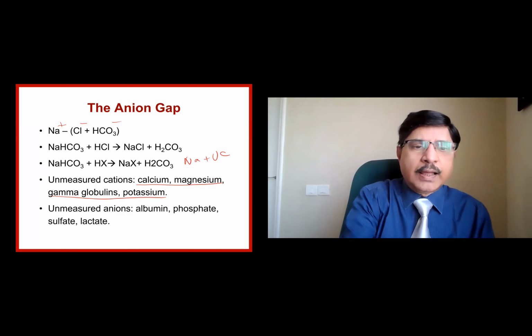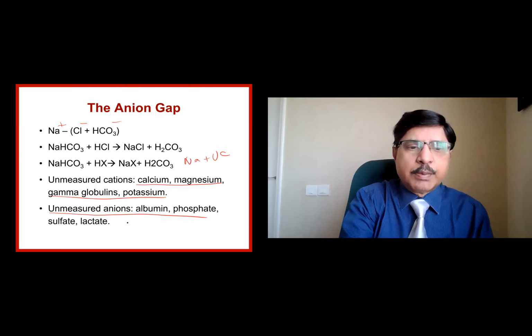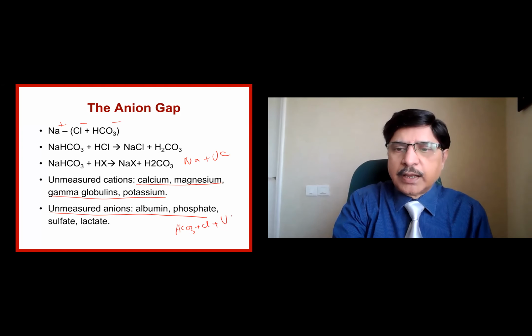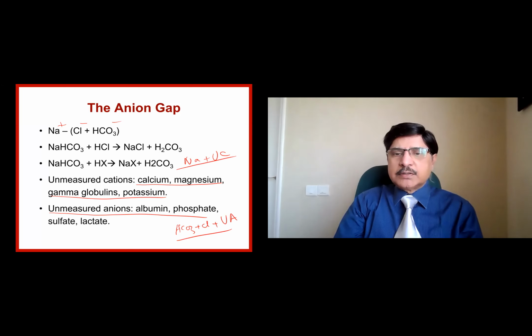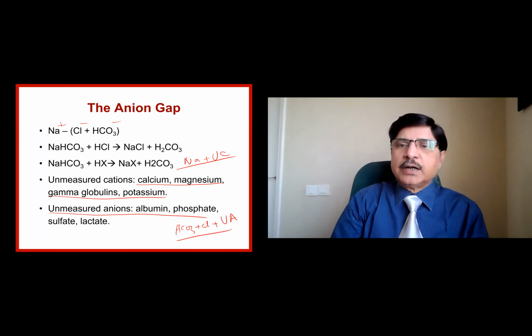Likewise, there are unmeasured anions other than chloride and bicarbonate, like albumin, phosphate, sulfate, lactate. So that becomes bicarbonate plus chloride plus unmeasured anions. Okay, sodium plus unmeasured cations, bicarbonate plus chloride plus unmeasured anions.